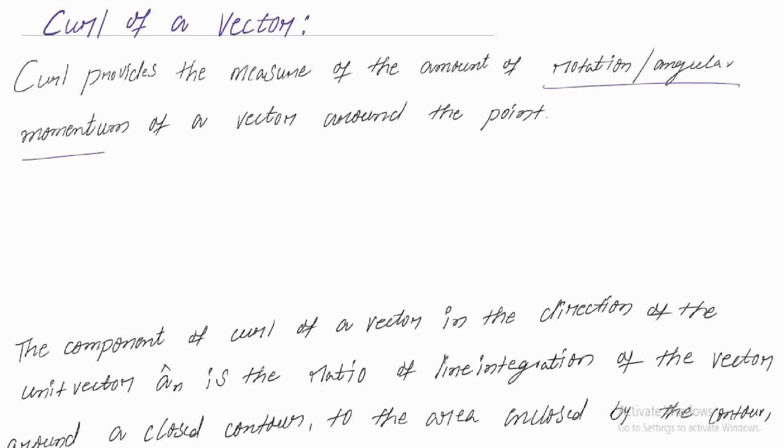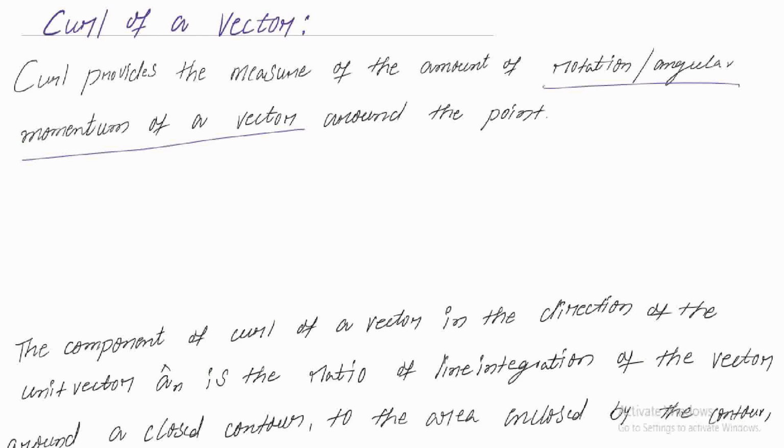If you want to find the angular momentum or rotational momentum of a vector around a point, we have to use a curl. We have to find the curl of the respective vector.